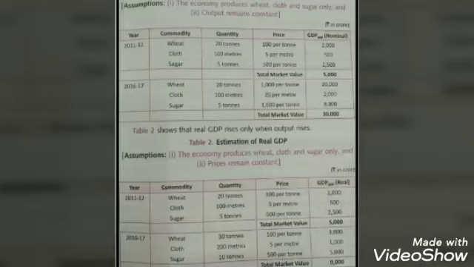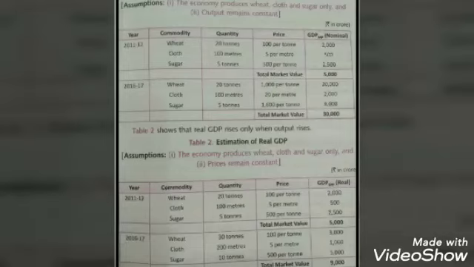So this shows the difference between the two GDPs, nominal GDP and real GDP, where nominal GDP has increased at the prices where quantity remains same, whereas real GDP has increased at the quantity where price remains the same. And that is the reason why real GDP is taken to be the best GDP for estimating the GDP of the economy.